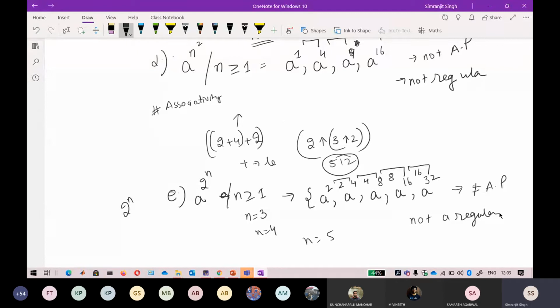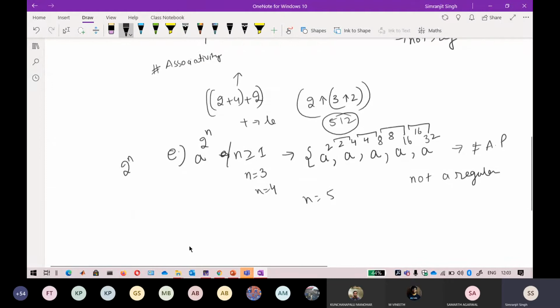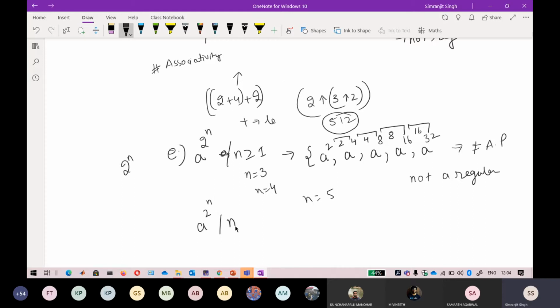So if we make the condition n is greater than or equal to 0, won't it be regular? Okay, so again you put the strings here, 2 raised to power n, where n is greater than or equal to 0. By including a 0 here, 2 raised to power 0 means only a single one will come. But the pattern will again follow like this: 2 raised to power 4, then 2 raised to power 8, then 2 raised to power 16. I don't think there is any kind of pattern that exists, and that is not an AP. So this is again not regular because it does not lie in AP.